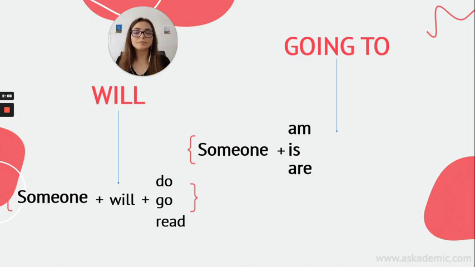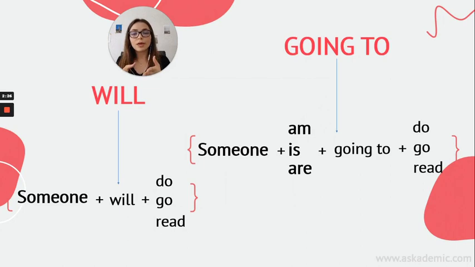They are. And after the verb be, we simply put going to, it doesn't change. And then again, the basic form of any verb, like do or go or read, whatever we want to say. So with going to, we say, we are going to do. He is going to do, right? Okay, so let's move on to some examples.